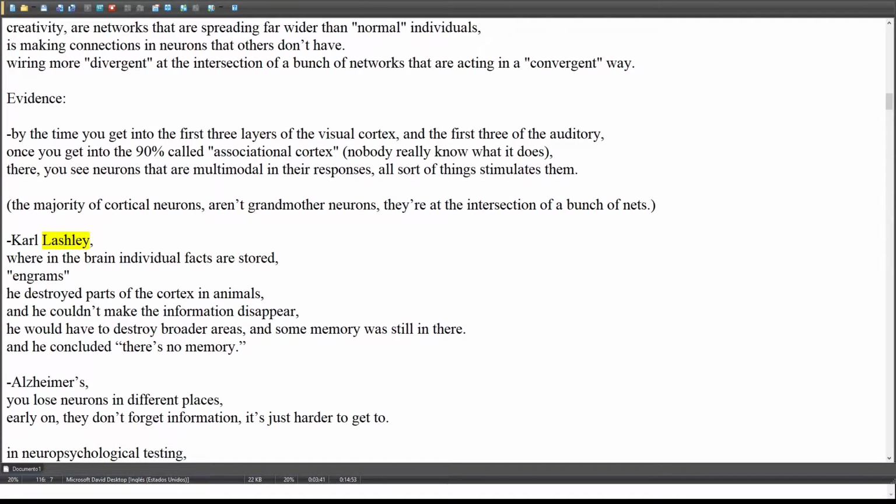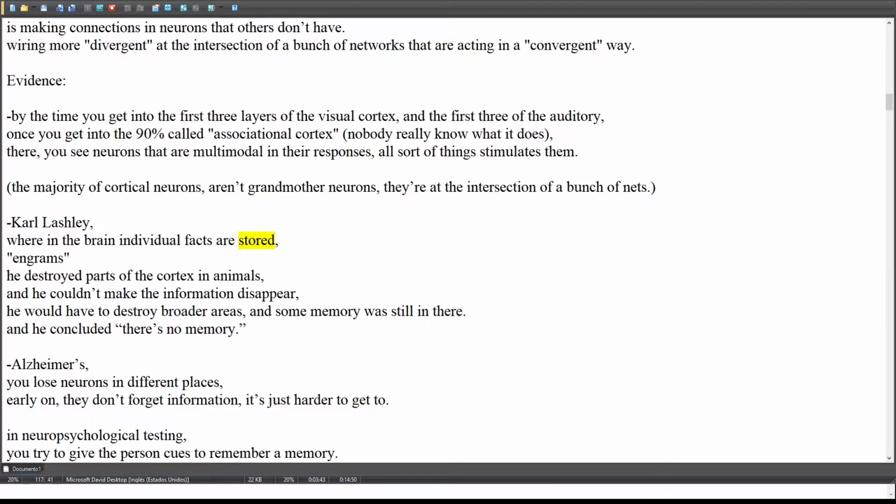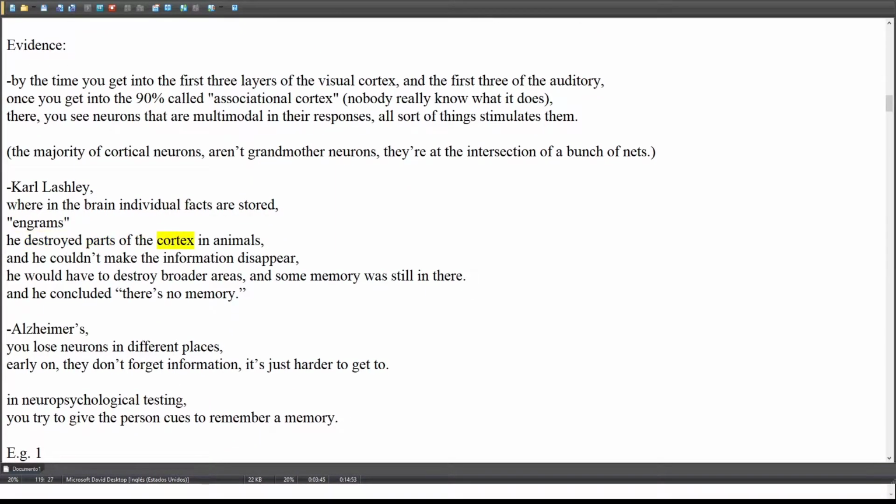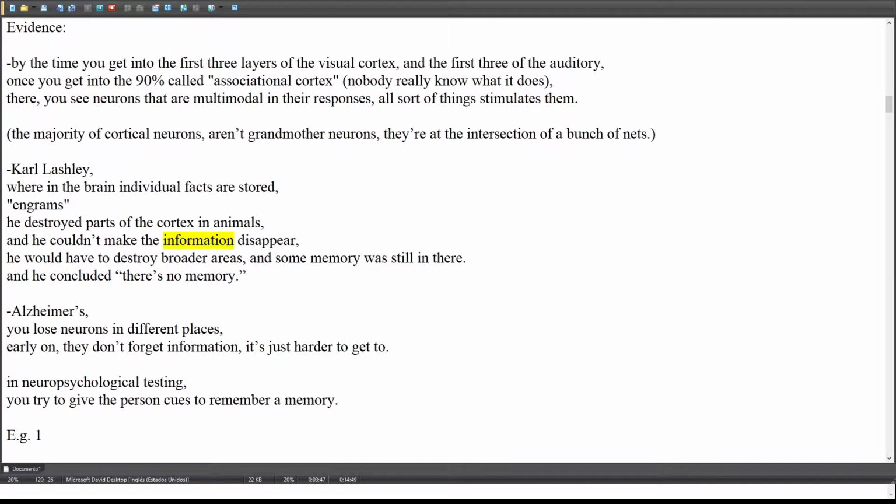Carl Lashley asked where in the brain individual facts are stored, the engrams. He destroyed parts of the cortex in animals, and he couldn't make the information disappear.